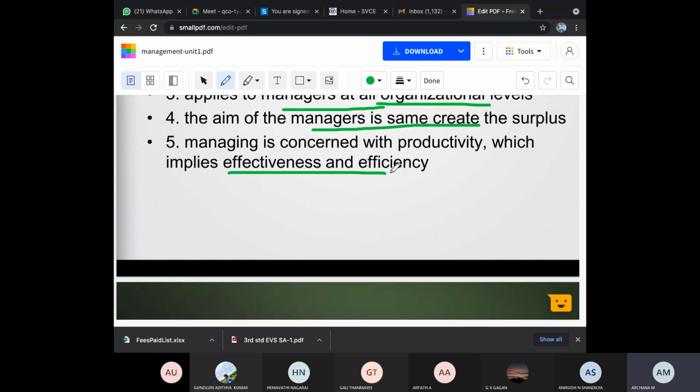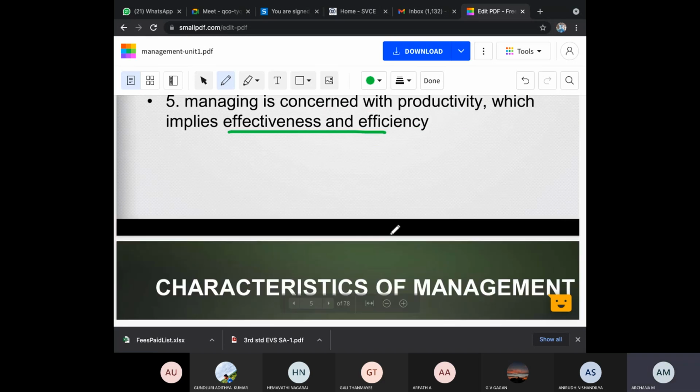Take the peons or sweepers who sweep here. There will be a manager for them too. There will be one person taking care of everything. He will come and tell them to clean and so on. These people have to organize what they have to do from morning to evening, and then they do that work. The aim is finally to get a good output from that, that's all. So that is the main nature of management.